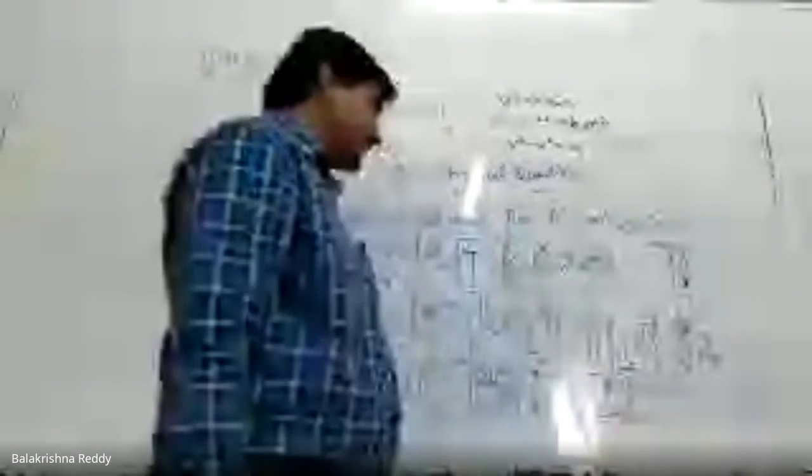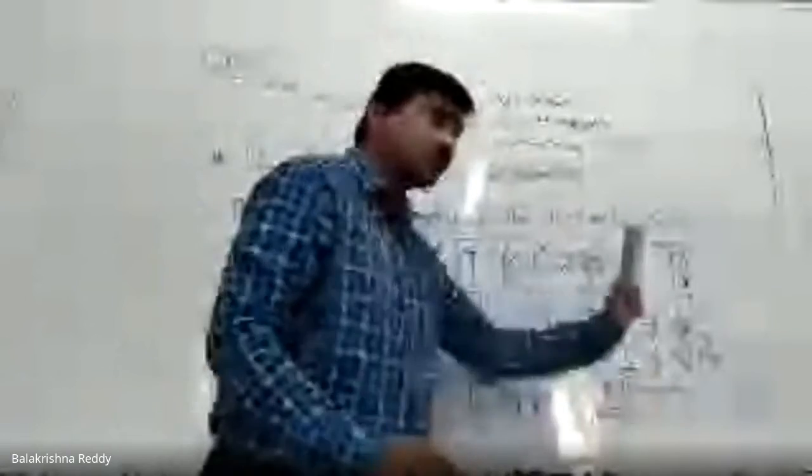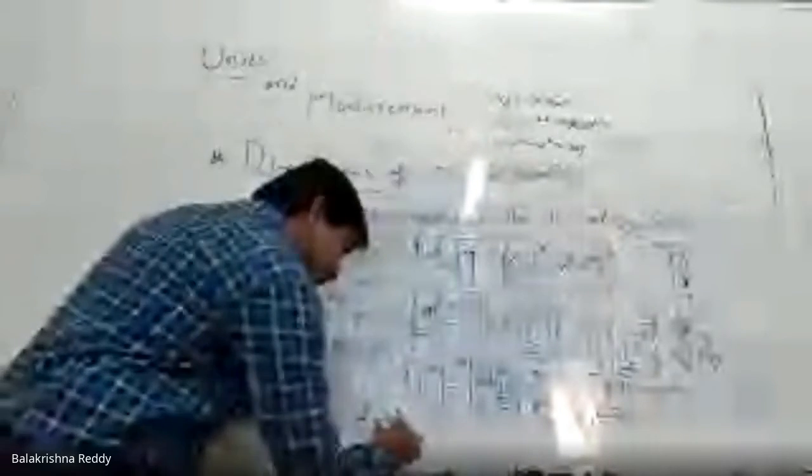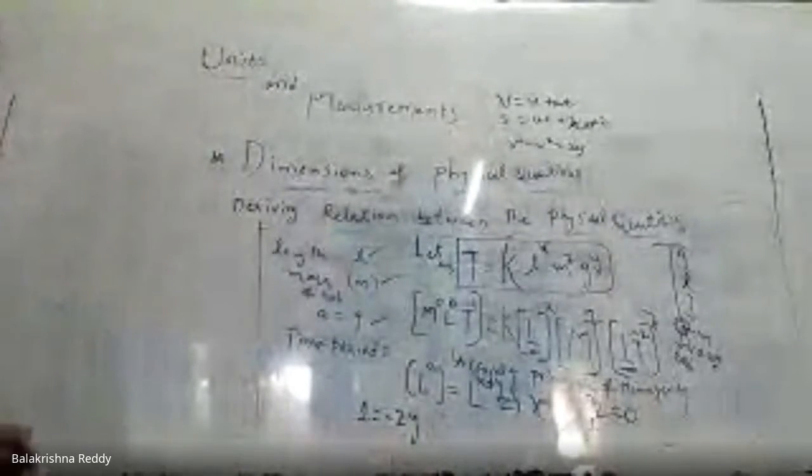Next, y. With respect to the time quantity, here the LHS side time is equal to 1. This side, first, there is no time; here time is there, minus 2 into y. So minus 2y. Okay? Now I am writing here, y is 2. Let me come. 1 by 2, 1 by 2.